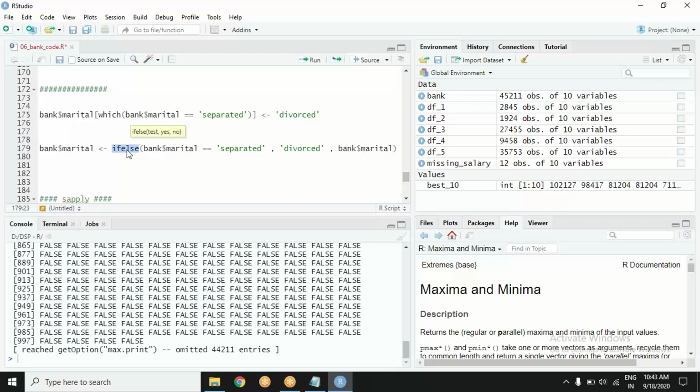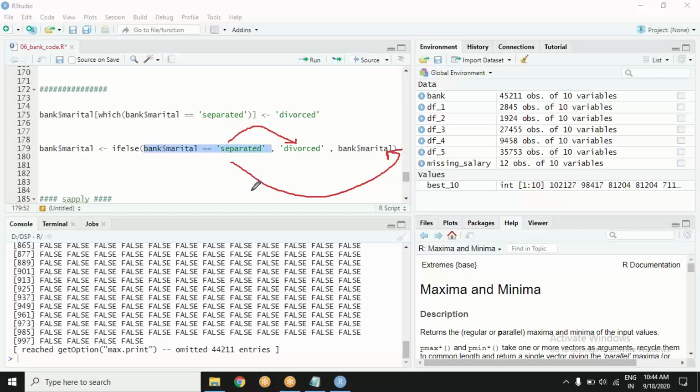So how are we using it here? The syntax is if else bracket. First of all the condition. My condition is if bank dollar marital is equal to separated. If the condition is true, do what? Make it divorced. If it is not true, keep it as it is.